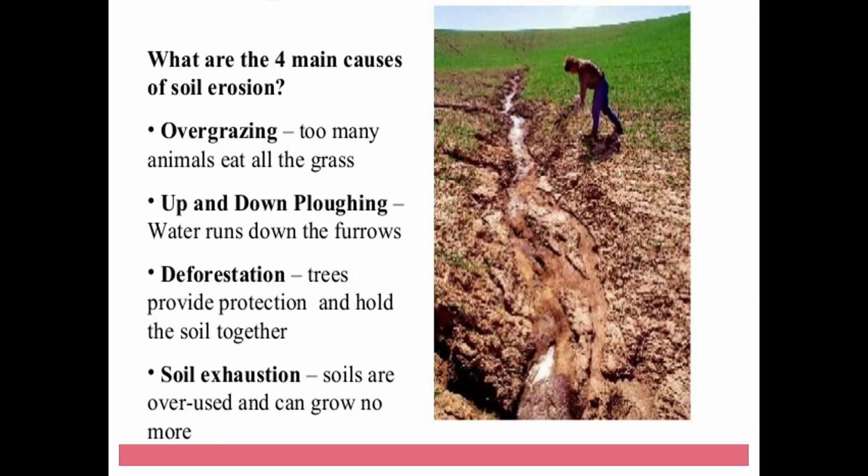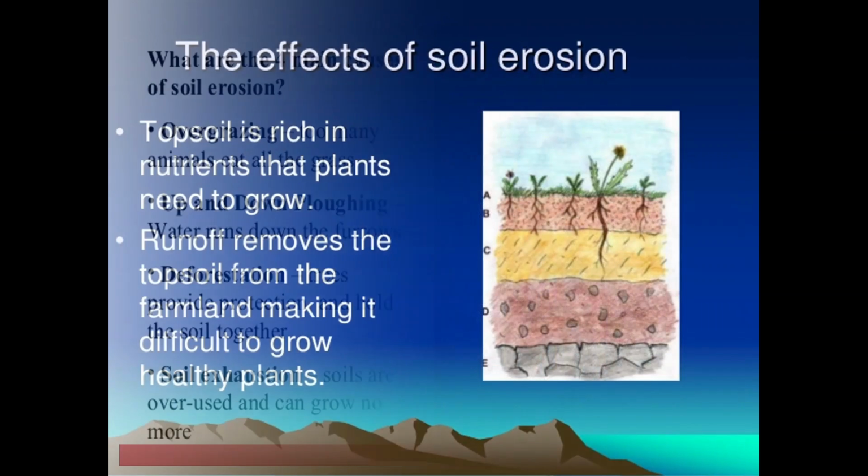Deforestation. Trees provide protection and hold the soil together. So when we cut down the trees, that is when we do the deforestation, then again it leads to soil erosion. Soil exhaustion. Soils are overused and can grow no more crops. So again it also leads to soil erosion.